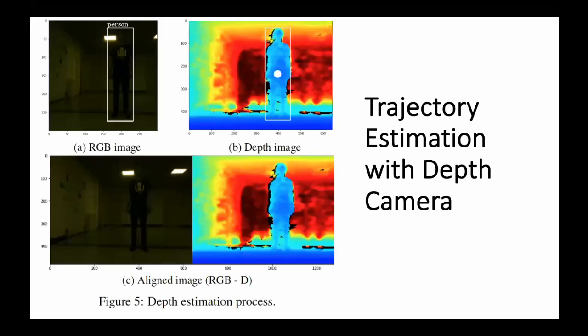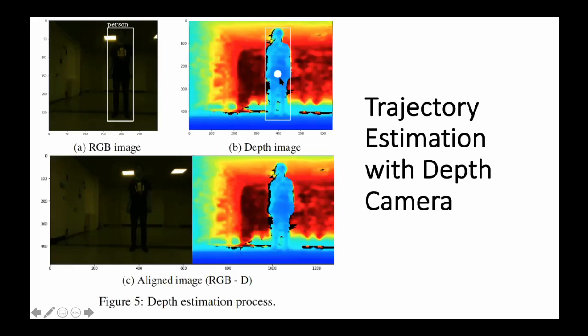So here we did the trajectory estimation using a depth camera and a comparison with an RGB camera. A depth camera itself has an infrared projector, and instead of returning color for each pixel, it returns a depth. It has several resolution modes. However, we use the one which is 848 by 480 because if we take a lower one, the precision gets lower as well. On the left here, we can see that the RGB camera puts a bounding box for our object, with the class person.